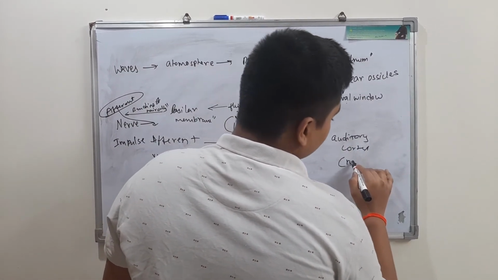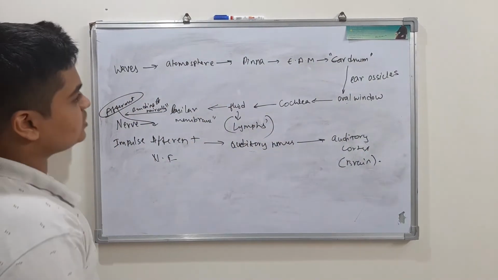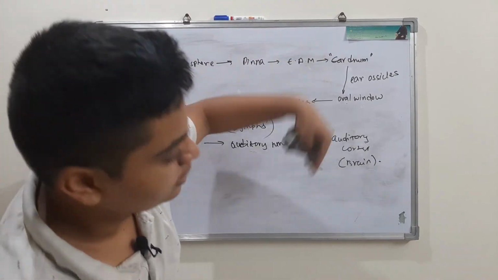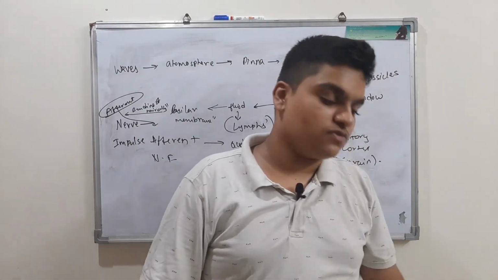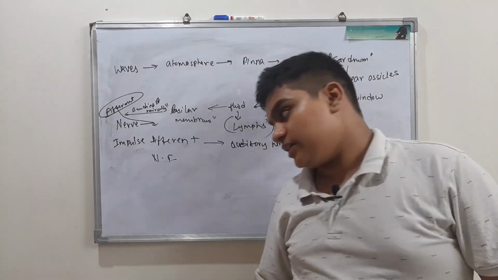This is present in the brain. So this is the order followed by sound inside our ear.